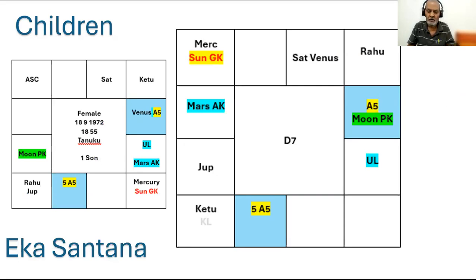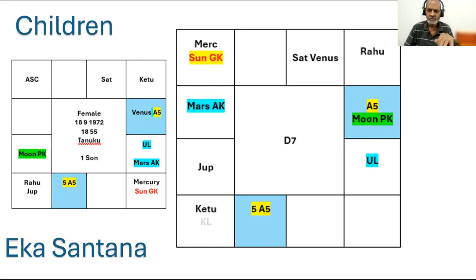So we will see another chart. This chart belongs to another lady who has only one son, no daughters. Her marriage was late. She was married at the age of 30. But she got this son at the age of 31 or 32. Then later on, this lady and her husband divorced. And the son is with this lady, with his mother.